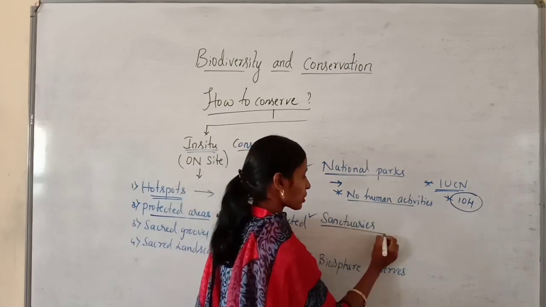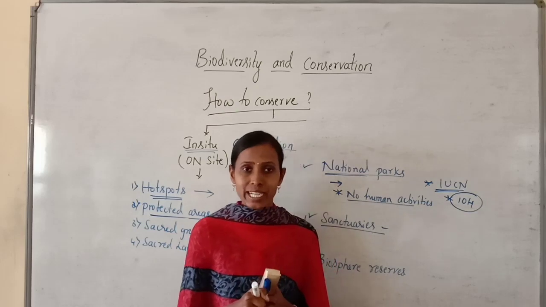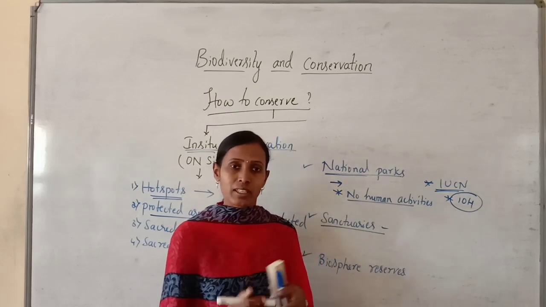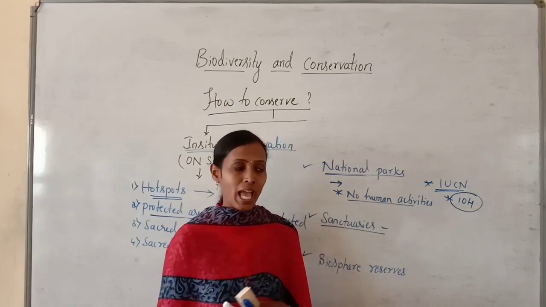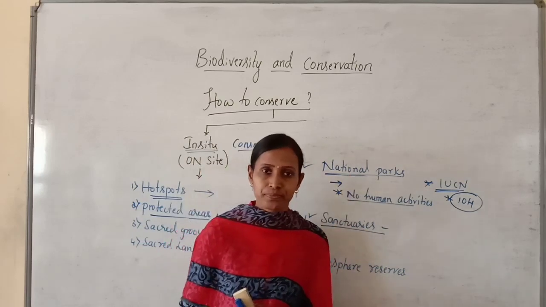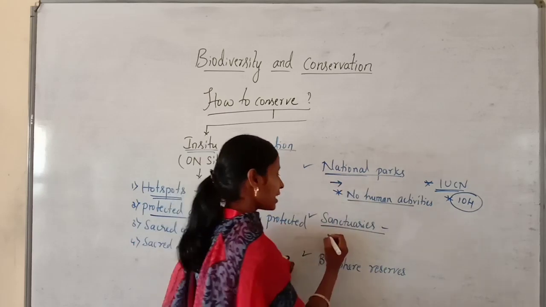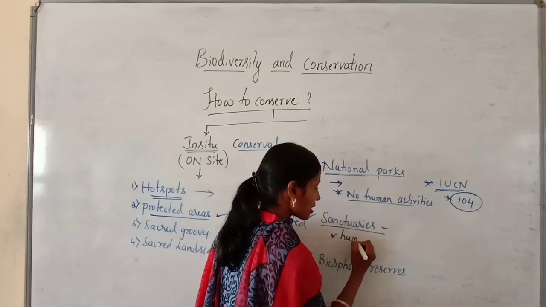Then what are sanctuaries? Sanctuaries are also protected natural habitats, but smaller than national parks, and here human activities are permitted.